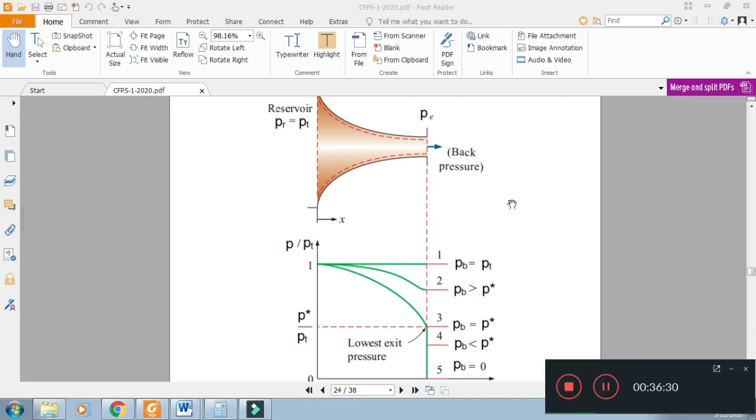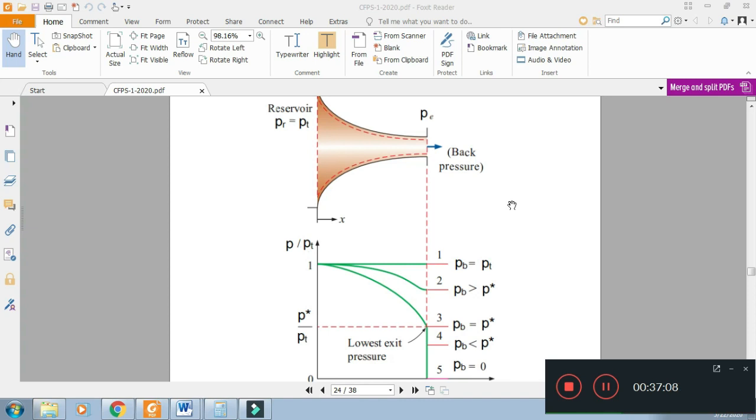So here we have various pressures. One is PE and the other is PB. PE is the exit pressure. Exit pressure is the pressure of the fluid at the exit section. The second pressure is the back pressure. Back pressure is the pressure in the region after the nozzle. So in cases 1, 2 and 3, the exit pressure and back pressure are the same. The fluid pressure at the exit will be the same as the back pressure.